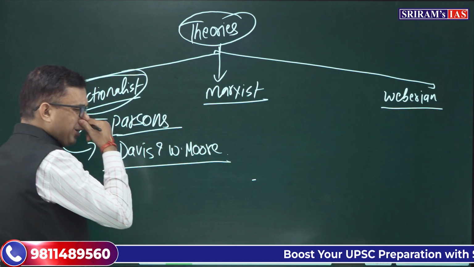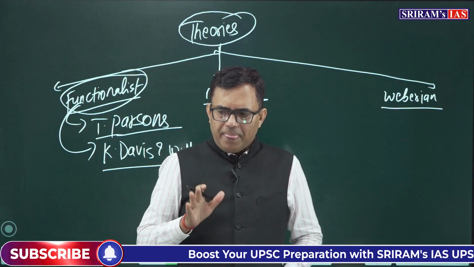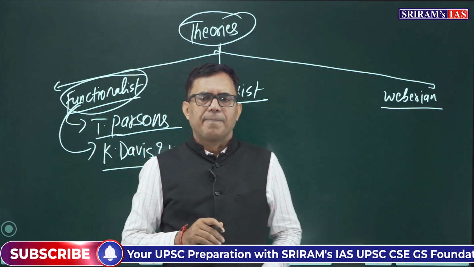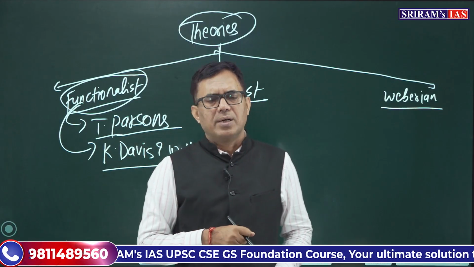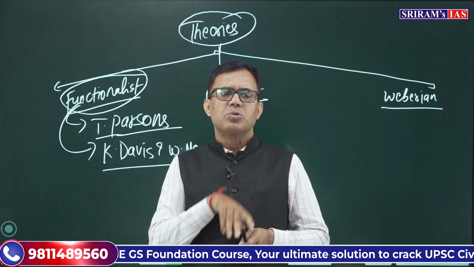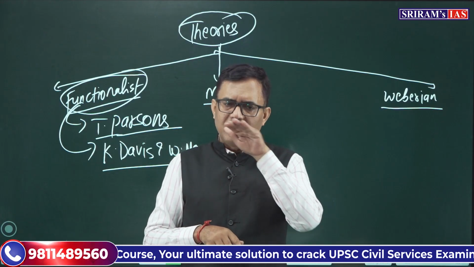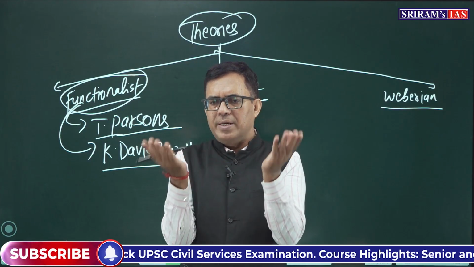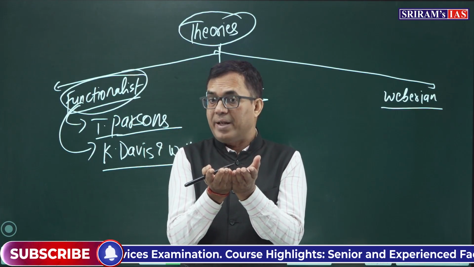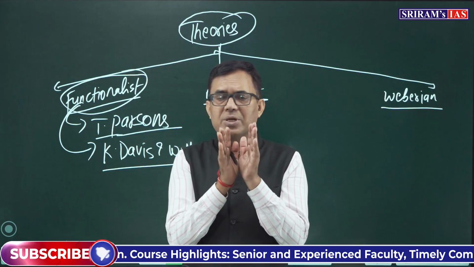Their idea is very important. Talcott Parsons simply says, in this way, the functionalists said that every society has some basic functional prerequisites or functional imperatives. Every society has some needs, necessary conditions for existence, that must be fulfilled.